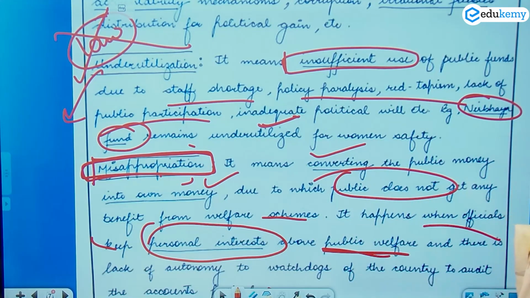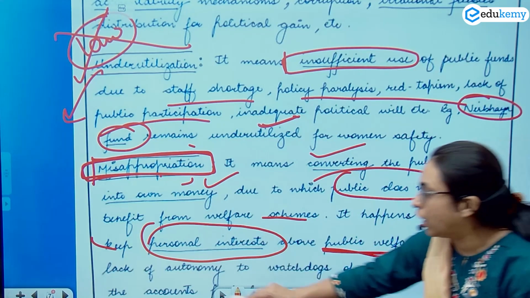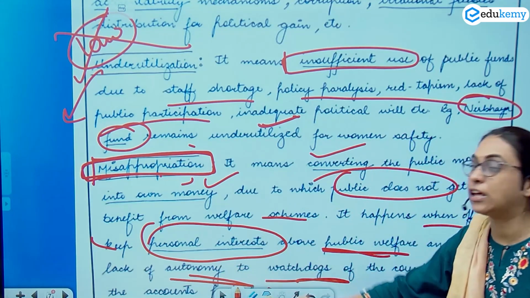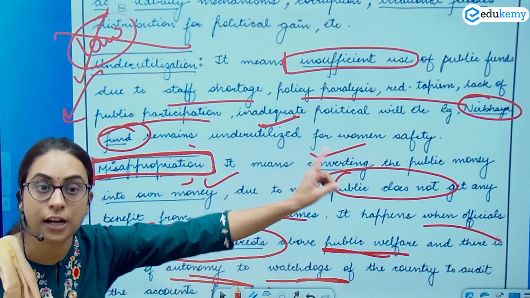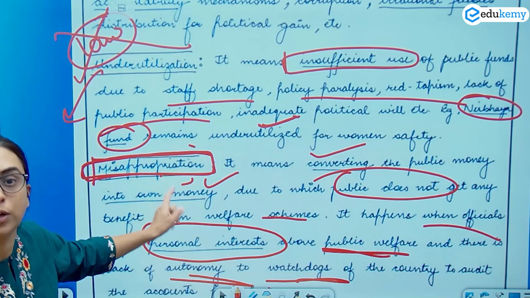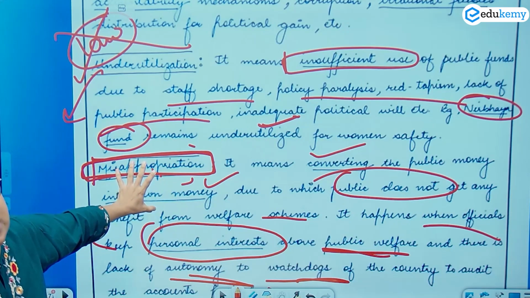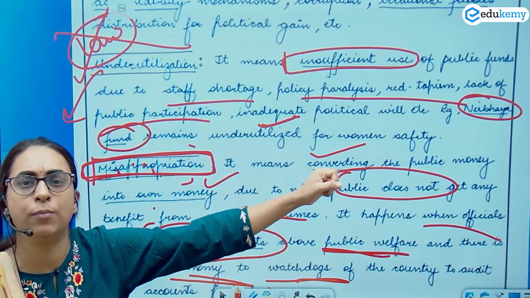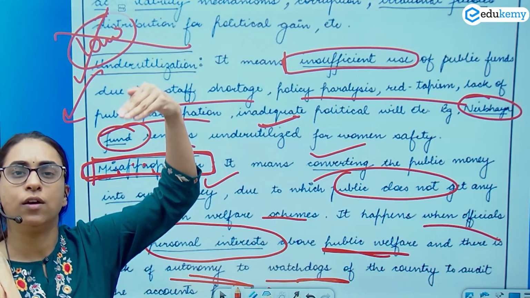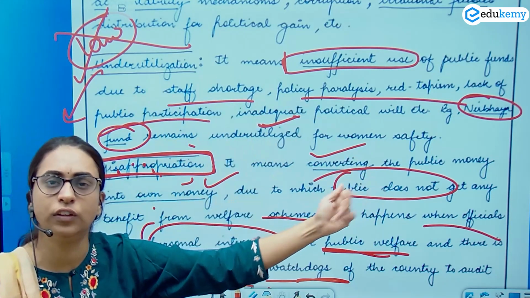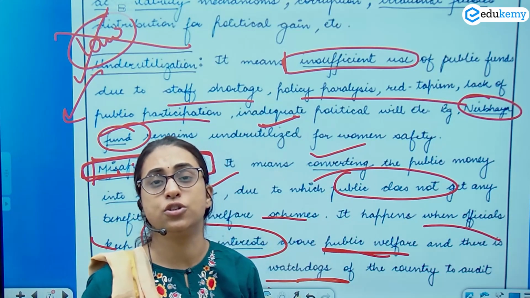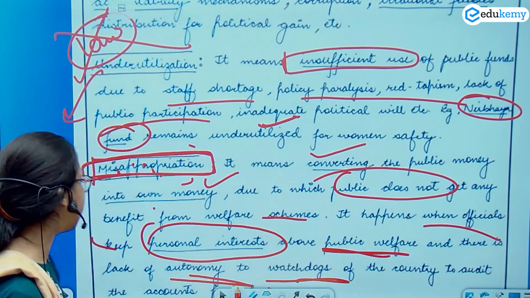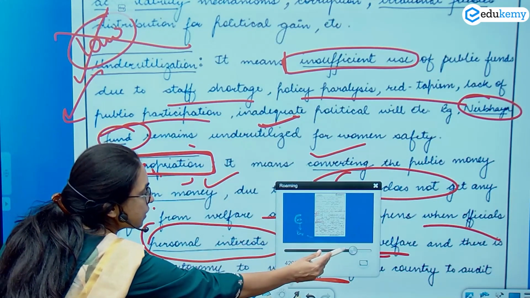So above the public welfare, you are keeping your personal interest, and there is no autonomy to the watchdogs. If there is no autonomy to the watchdog to seek the corruption, to help hold the person accountable for corruption, that you will call as misappropriation. You have misappropriated the public property to be your own property, and you are going for your personal gain at the cost of the public gain. This is one of the reasons for the inefficient utilization of the public fund.